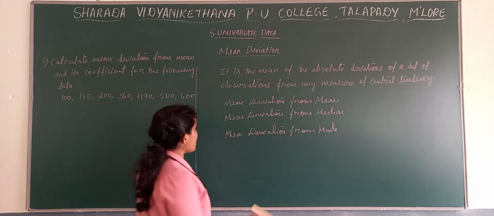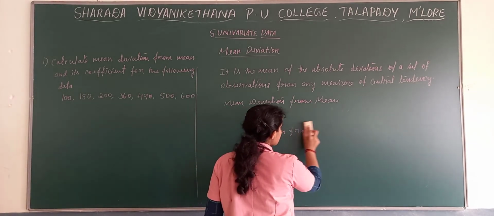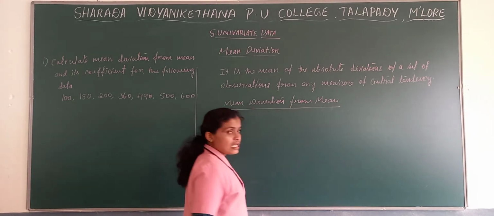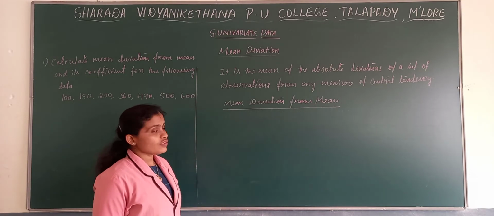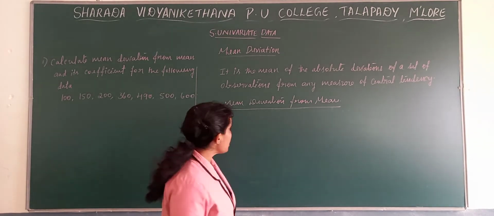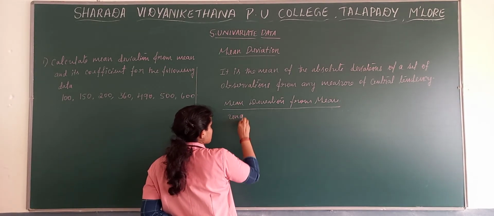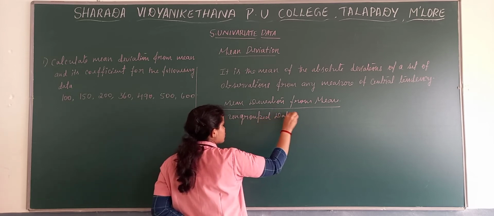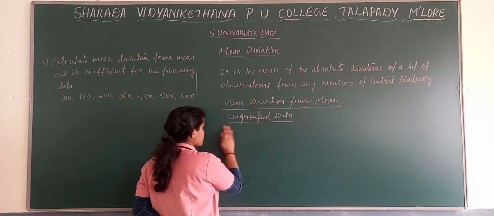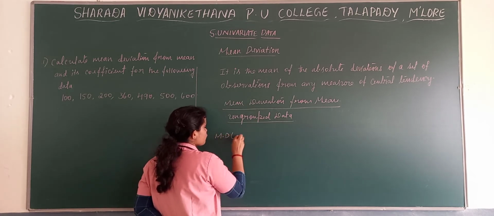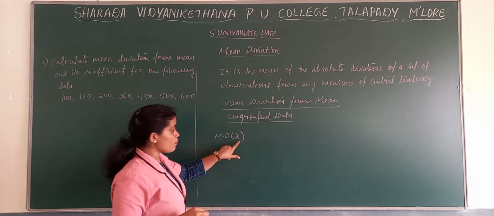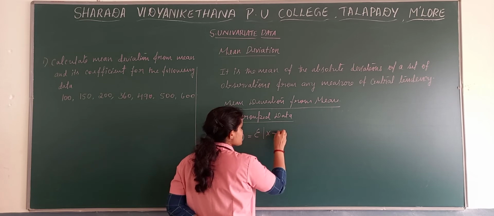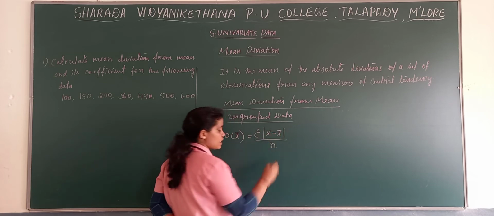And here also we have ungrouped data and grouped data, and in case of grouped, discrete and continuous. So for mean deviation from mean, the formula for ungrouped data goes like this: mean deviation from mean is equal to sigma modulus of x minus x bar divided by n, small letter n.